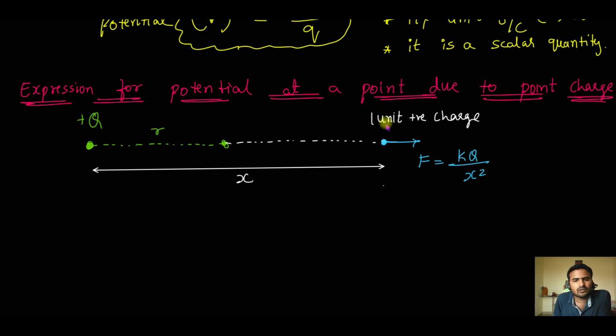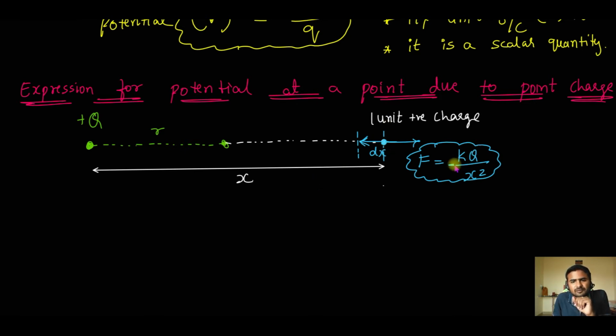Now what I want to do is push it to the left by a small distance dx. For that I surely have to do work, because there is a repulsive force F. Against this repulsive force I have to push this 1 unit positive charge by a distance dx. So work done is what? Force into displacement.